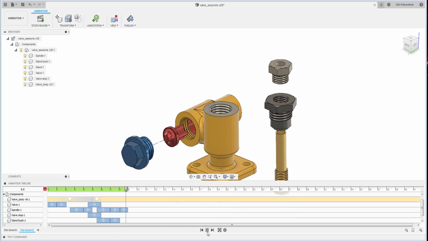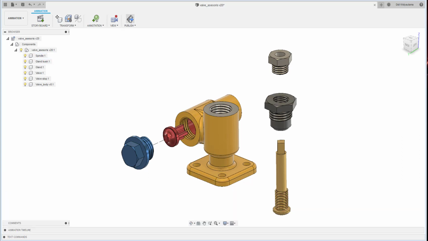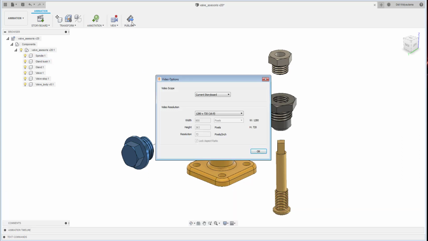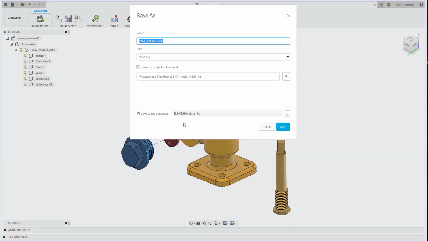Okay, now how are we going to publish this one? So let's say I just want to publish the current storyboard. This is the video resolution, and then I just click OK, and then it will save to the computer.